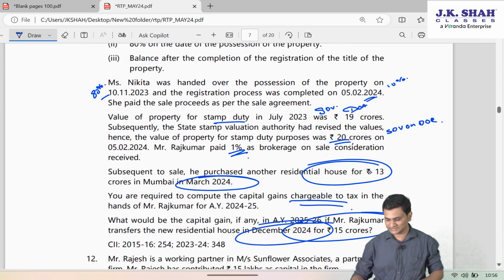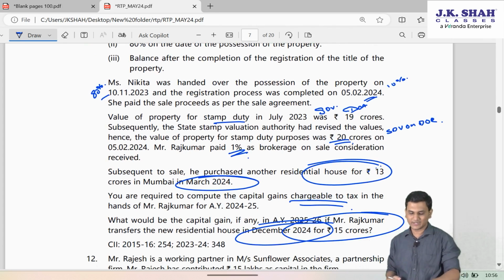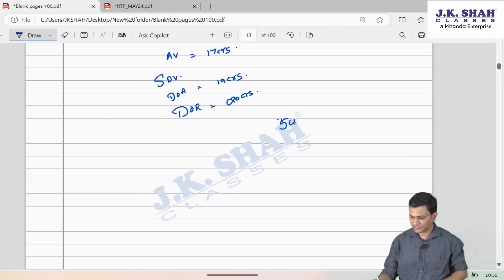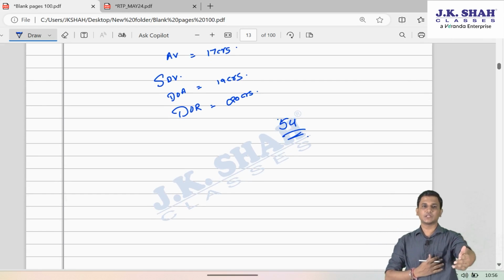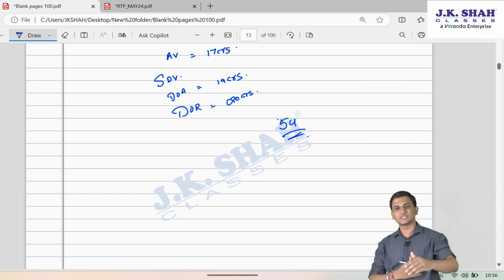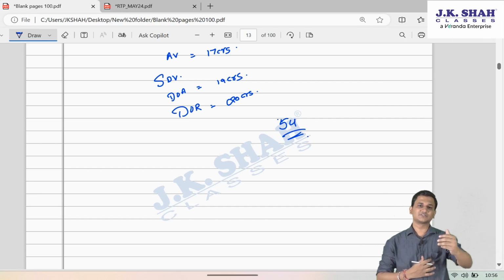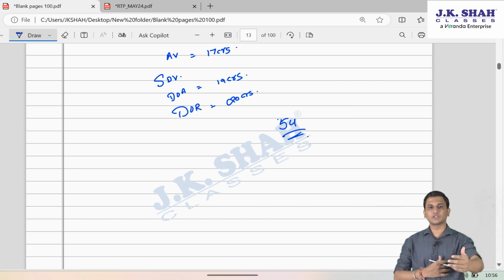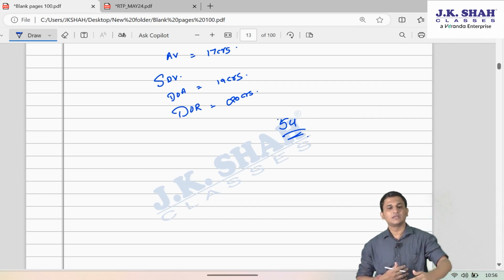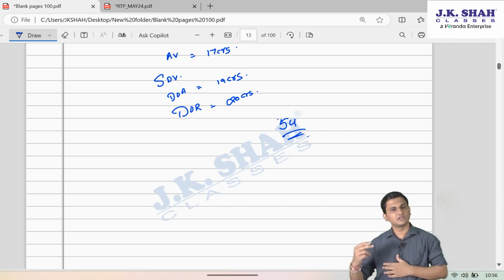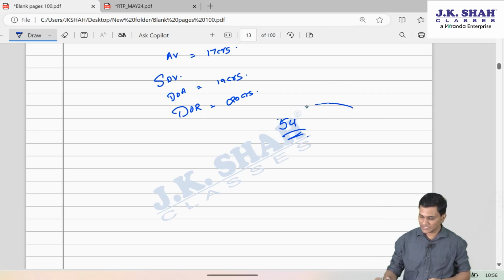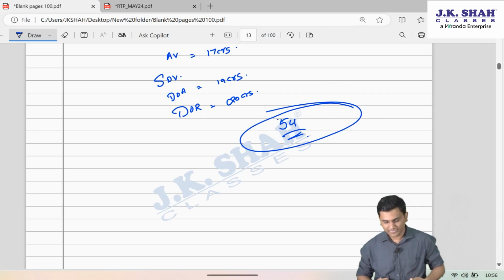So anyways friends, these two parts are related to section 54. When Rajkumar has transferred one residential house and he has acquired another residential house, on the transfer of the first residential house, whatever capital gains he has earned, if that is long-term capital gains, then subject to reinvestment in a new residential house, he can take exemption under section 54.